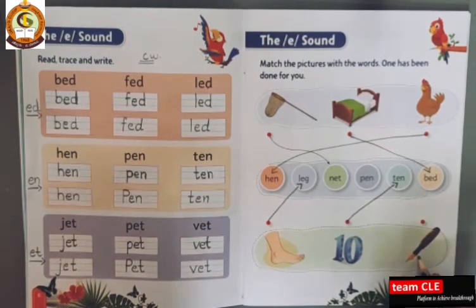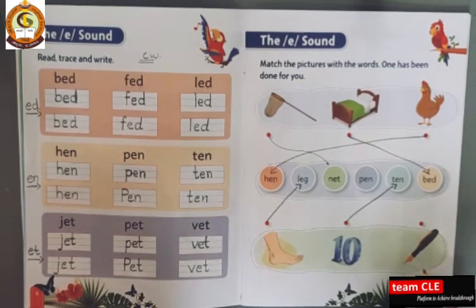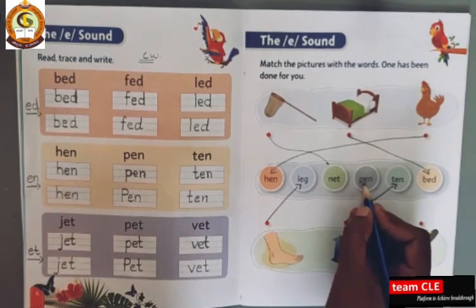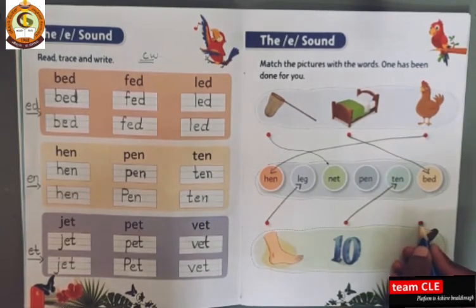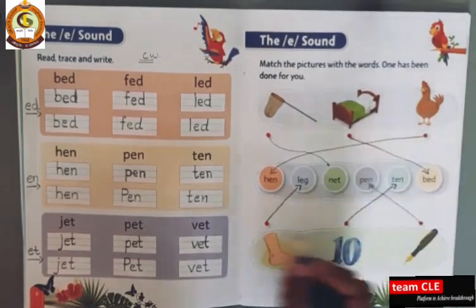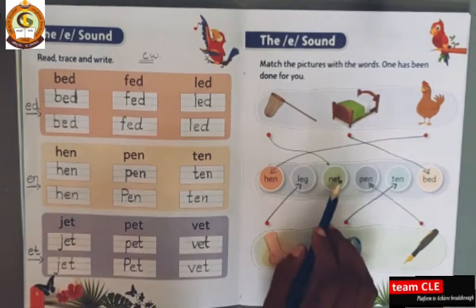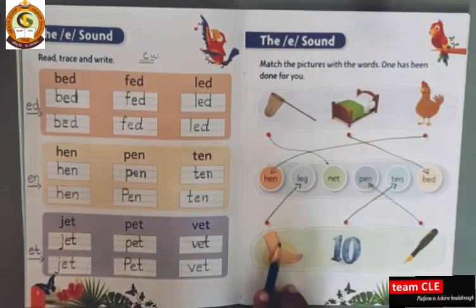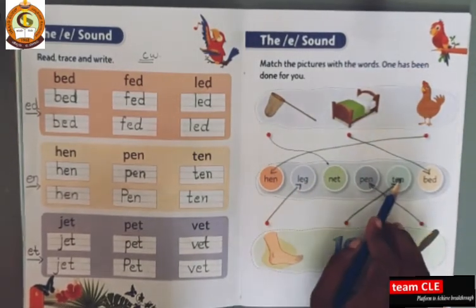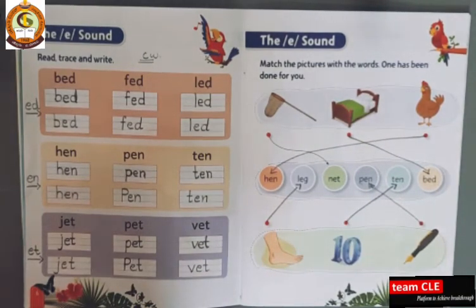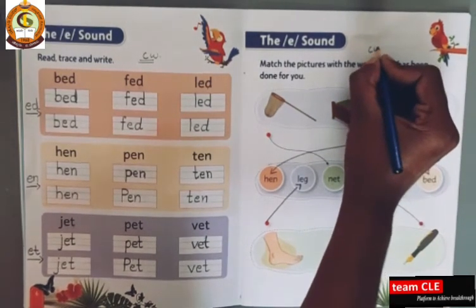So next picture is what? Pen. So what is the pen spelling? P-E-N, pen. So match it here. Okay? Yes. Net, bed, hen, leg, ten, pen. Okay? So like this you have to spell the spelling and you have to match it. Okay? So that is what we did in the class.